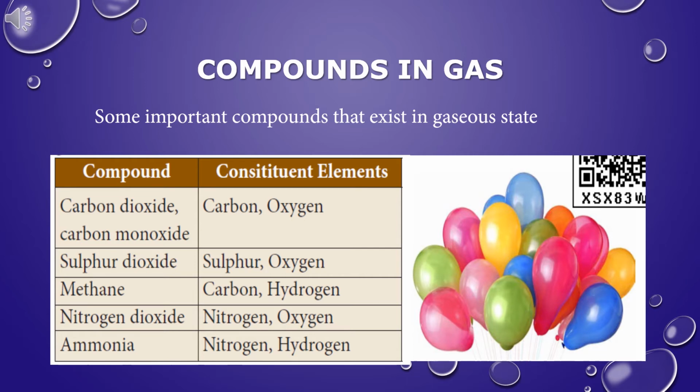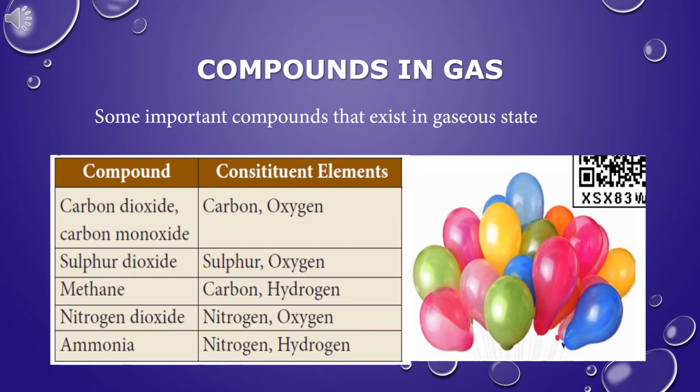Methane. The chemical formula for methane is CH4. Methane contains 1 carbon atom and 4 hydrogen atoms. Methane is a colorless, odorless and highly flammable gas. Methane can catch fire easily. Methane is a main component of natural gas, which is used to generate electricity and heat. The elements present in methane are carbon and hydrogen.